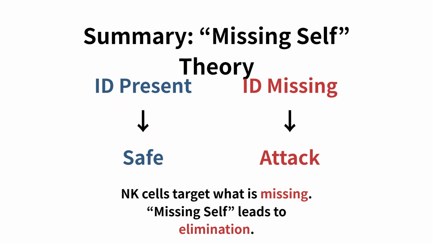Let's summarize. This mechanism is famously known as the missing self theory. As you can see, if the ID is present, the cell is safe. If the ID is missing, the cell is attacked. NK cells are unique because they target what is not there. The absence of the self marker leads to elimination.